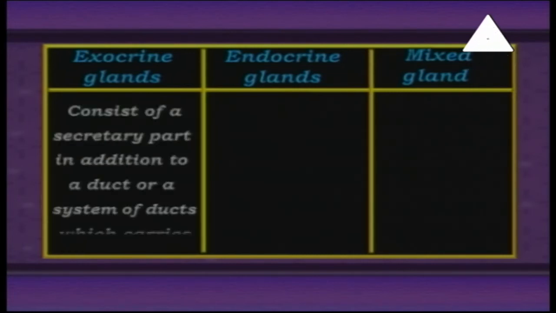It consists of a secretory part in addition to a duct. A duct means we have a group of tissue connected with a duct or a network of ducts, and the duct carries the secretion of the exocrine gland from where it's secreted in the tissue to where the final product will be forwarded.